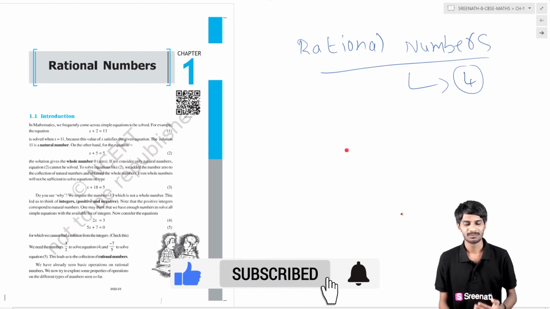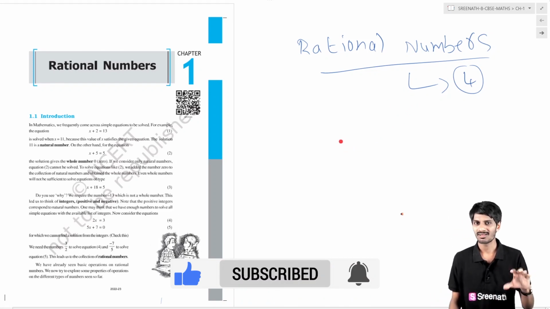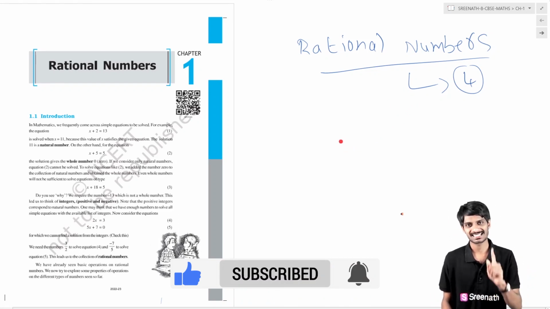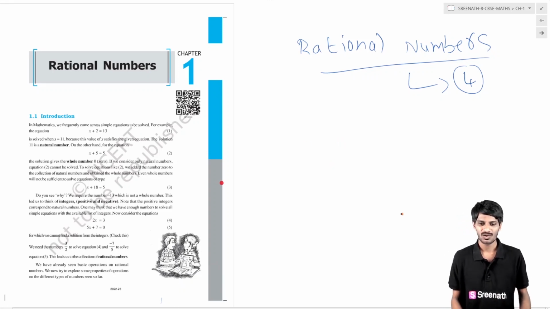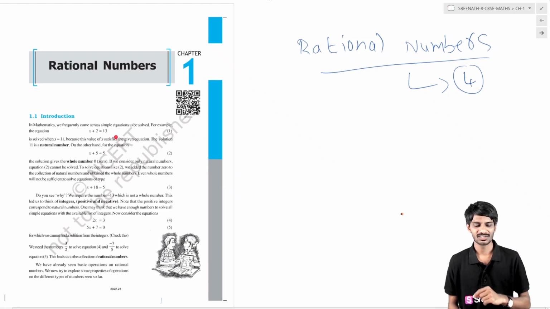In the beginning we are going to have an overview of all the 4 topics. After that we will discuss each topic in detail. Now we will enter into the overview. The first topic is the introduction. Basically, in the introduction we are going to recall what we have learned in the 6th class and 7th class number system.